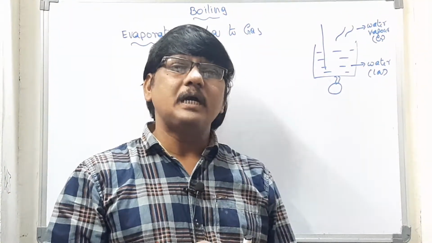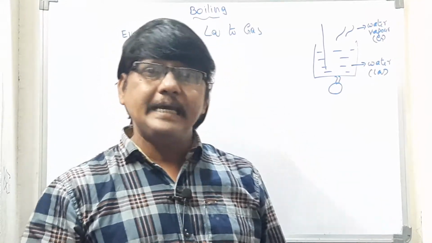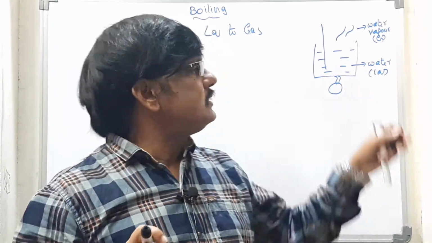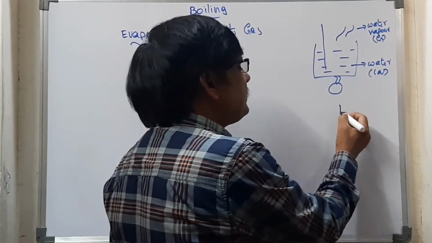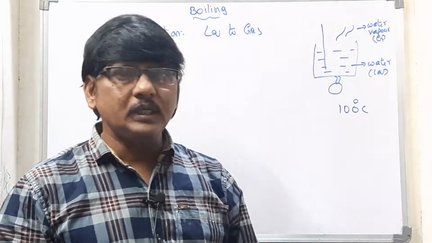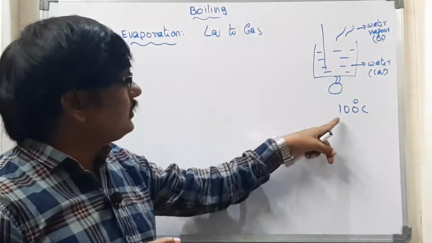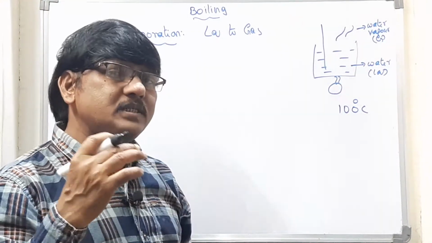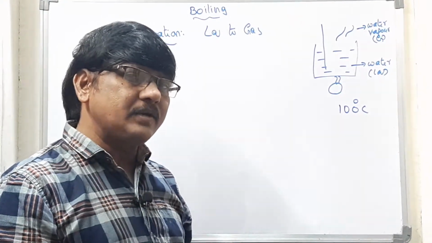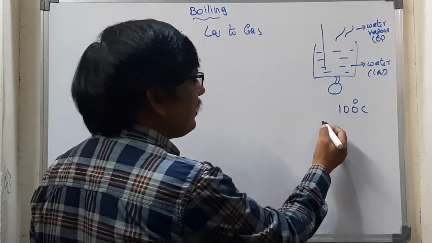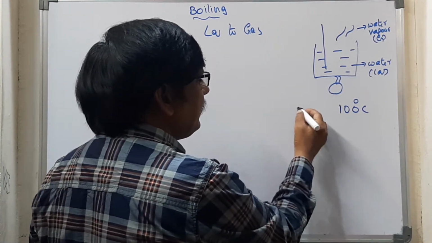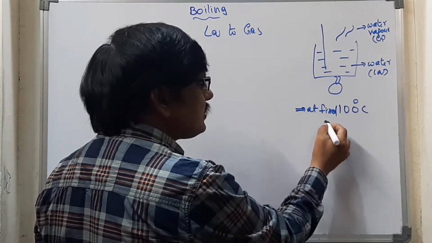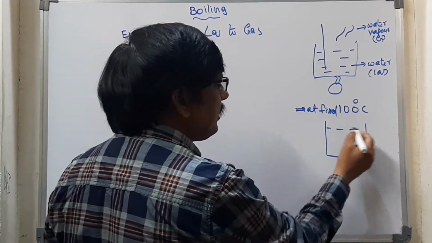The process of converting a liquid state into gaseous state at a constant or fixed temperature. What is the temperature for water? Generally water boils at 100 degrees Celsius. Do you understand what is meant by the temperature? Once we are supplying heat, this is happening, because when we are supplying external energy, the liquid is converting into the gaseous state. Now let us go further. This is happening at a fixed temperature, isn't it? At a fixed temperature.